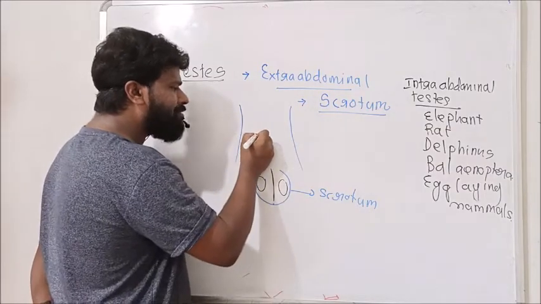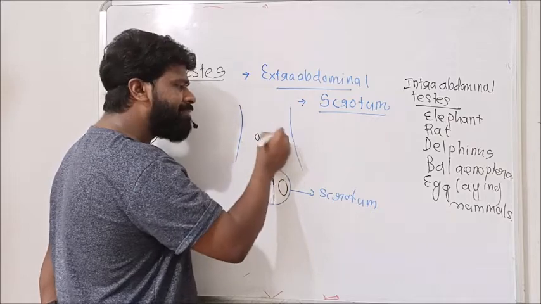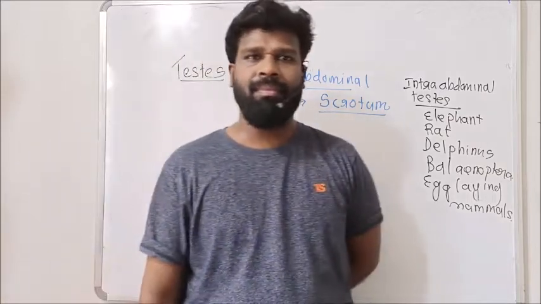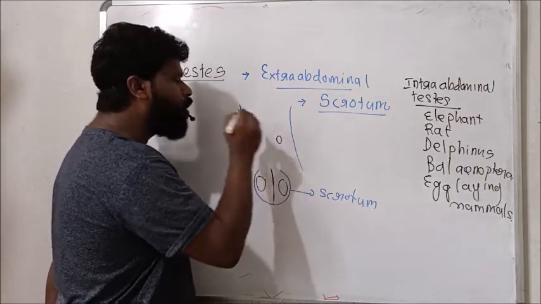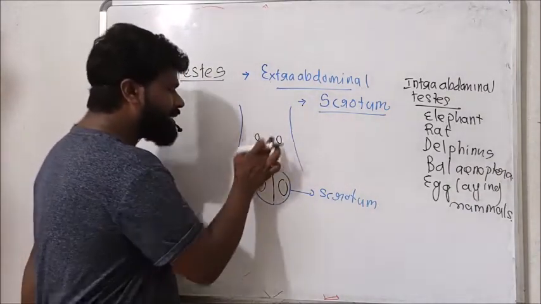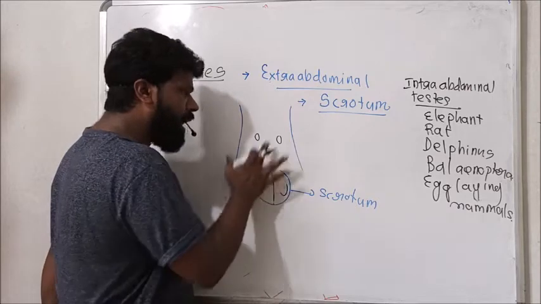Human testes are formed in the abdominal cavity. In the embryonic stage, these testes are formed in the abdominal cavity.